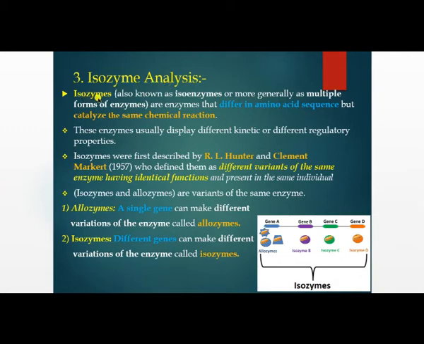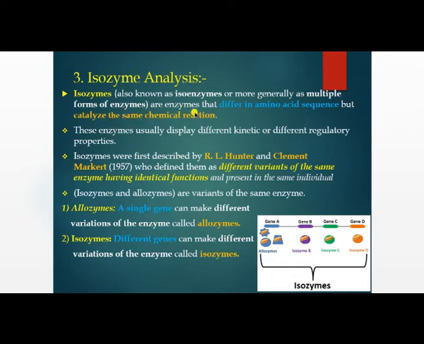Isoenzyme. What is an isoenzyme? It is a multiple form of an enzyme. Isoenzymes, also known as isozymes, or more generally as multiple forms of enzymes, are enzymes that differ in amino acid sequences but catalyze the same chemical reaction.